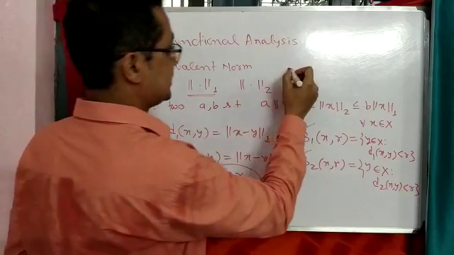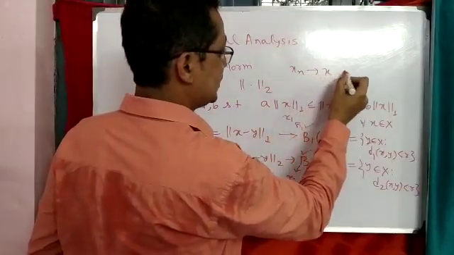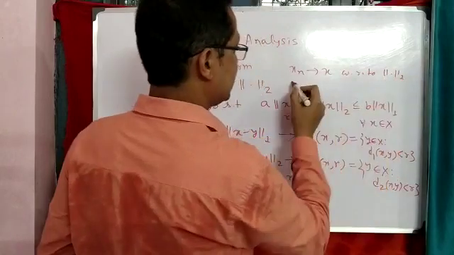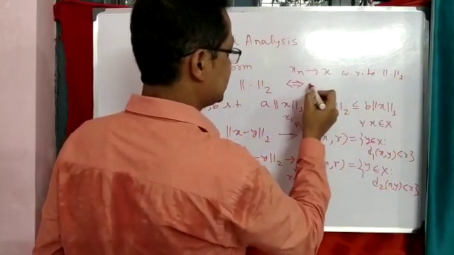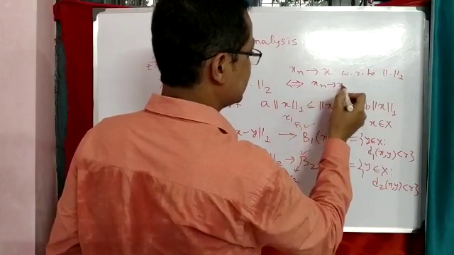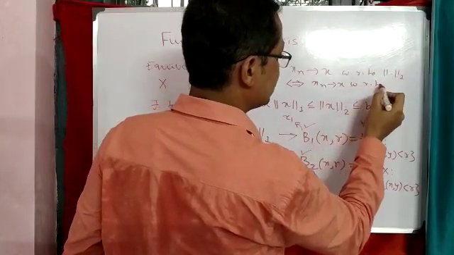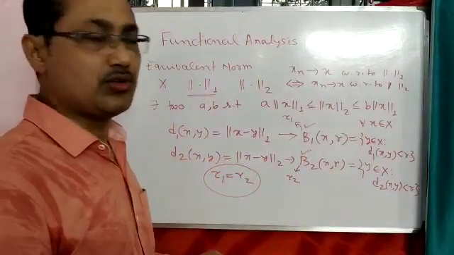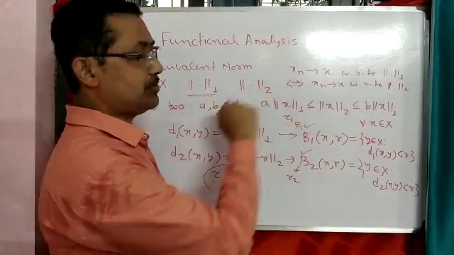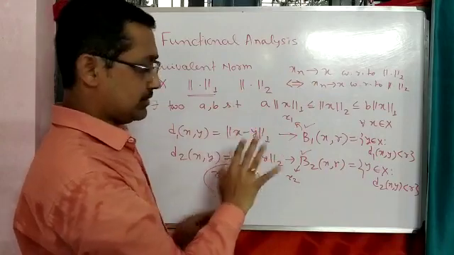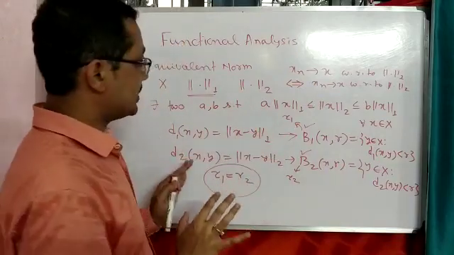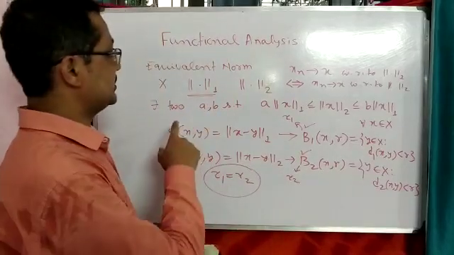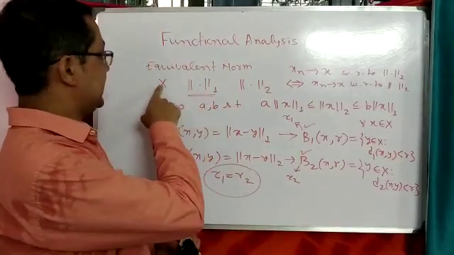Suppose a sequence xn converges to x with respect to norm 1, then it implies that the sequence converges to x with respect to norm 2 also, and vice versa. If both norms are equivalent, then these two properties are equal. It is an example. So now we go to our theorem.